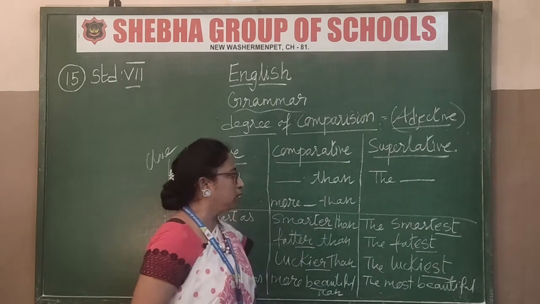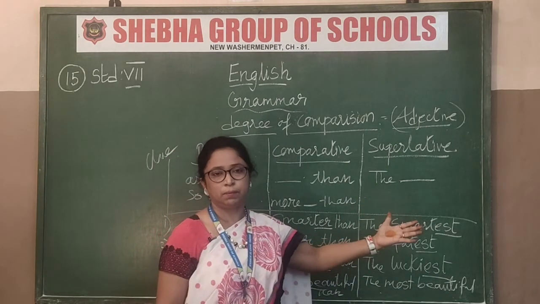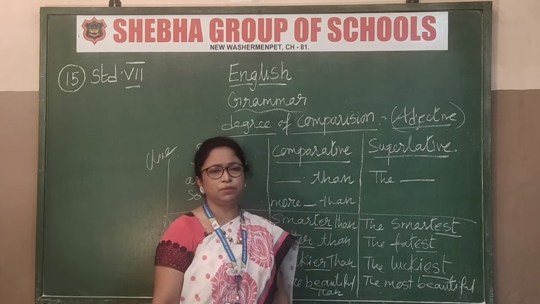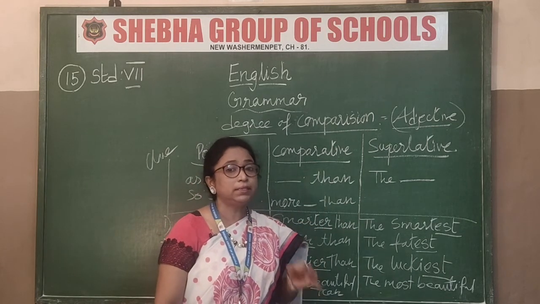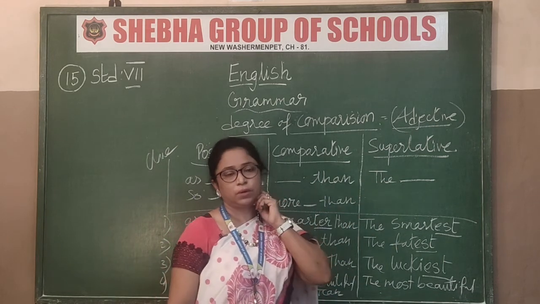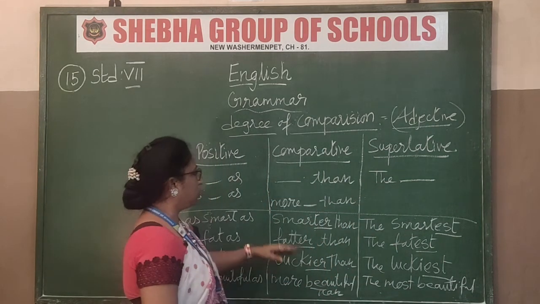So when you are talking about one person, say in a class of 50 children, who is the best student? We say the best student. That only is superlative. Okay, the best, right? Got this now.